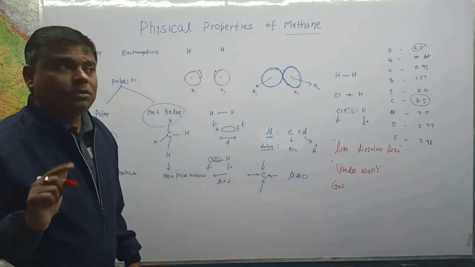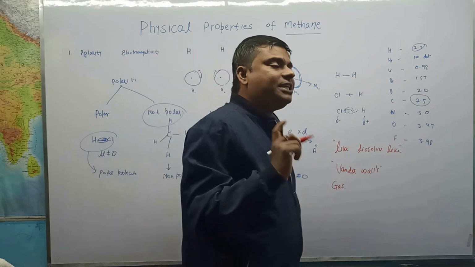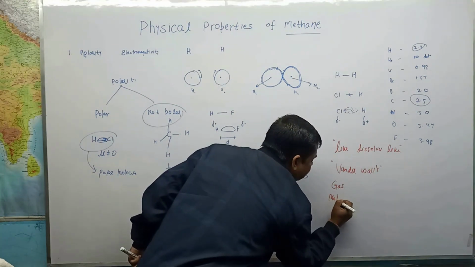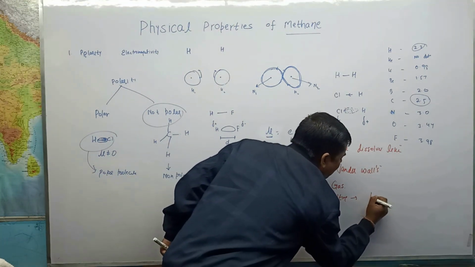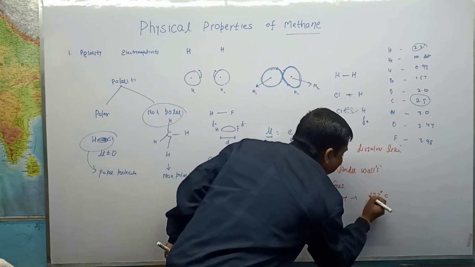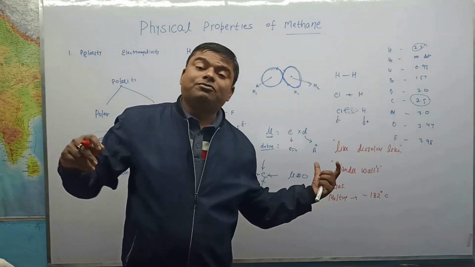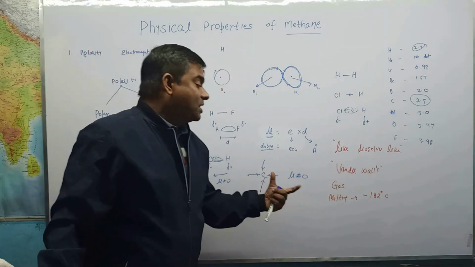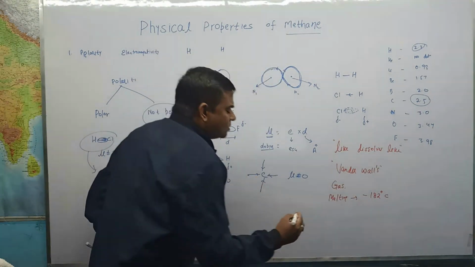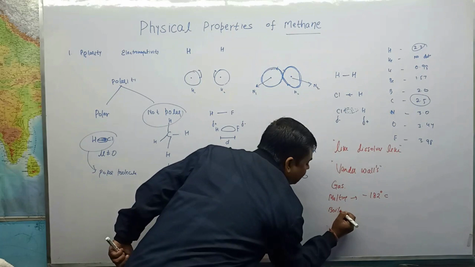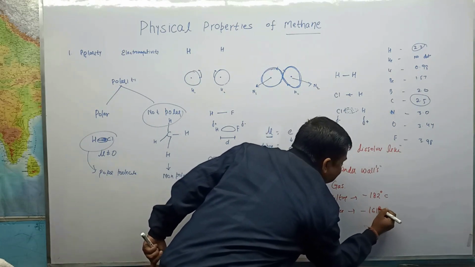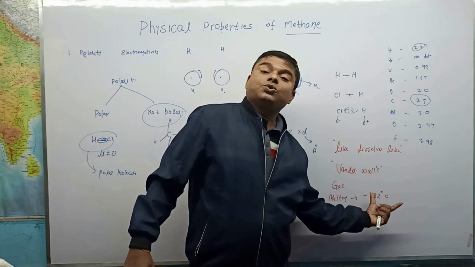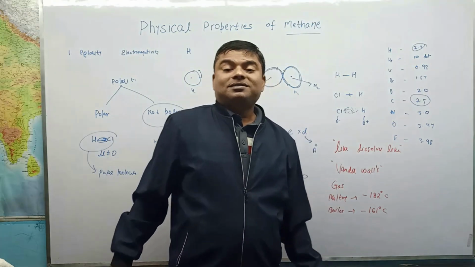And if we talk about the melting point and boiling point, due to these weak forces, the melting point of methane is minus 182 degrees Celsius. That is, from 0 we have to move 182 steps backward on the temperature scale. The boiling point is somewhat higher, approximately minus 161 degrees Celsius. This is an approximate value, but the melting point is minus 182 degrees Celsius and the boiling point is minus 161 degrees Celsius.